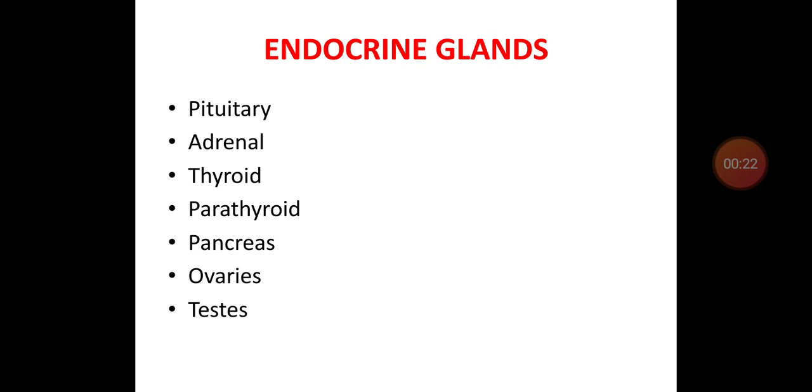endocrine glands. So, endocrine glands, otherwise called ductless glands, because whatever the secretion from these glands or hormones is directly poured into the bloodstream, not through any duct or tube. So endocrine glands in our body include pituitary gland, pineal gland, adrenal gland, thyroid gland, parathyroid gland, pancreas, ovaries, and testes.